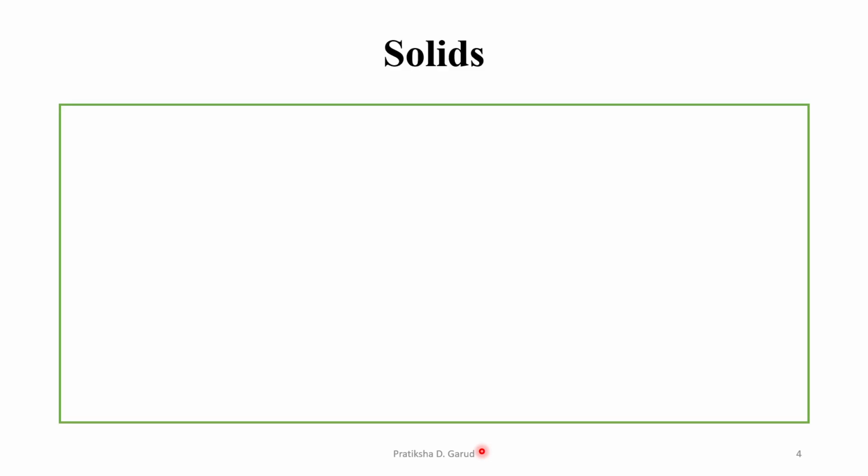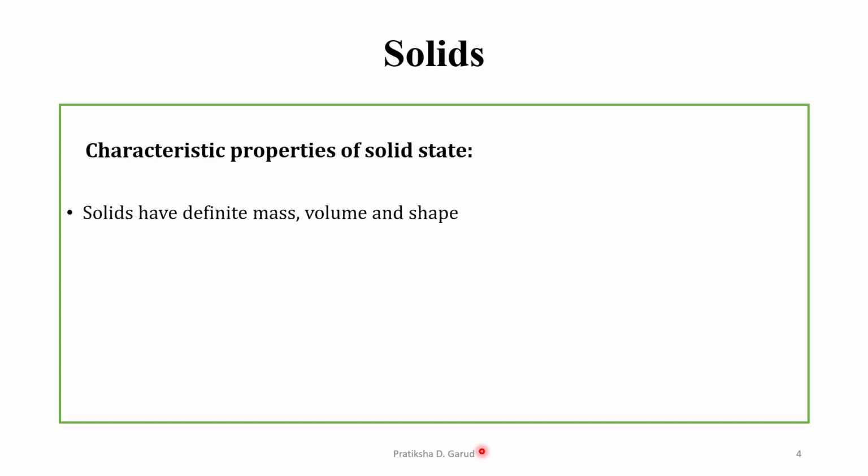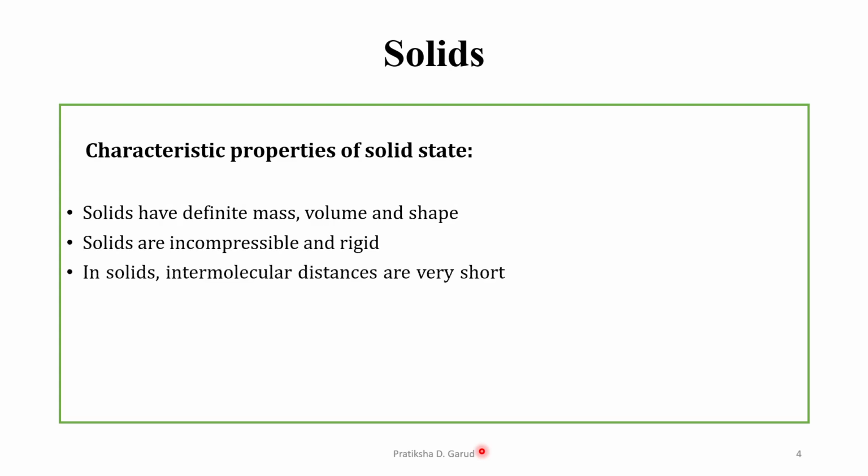Based upon this, let us see the characteristic properties of the solid state. Solids have definite mass, volume and shape. Further, solids are incompressible and rigid. In solids, the intermolecular distances are very short. That means the distance between the constituent units is very small.